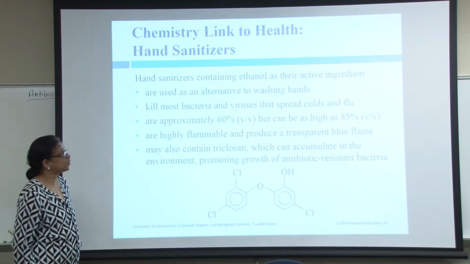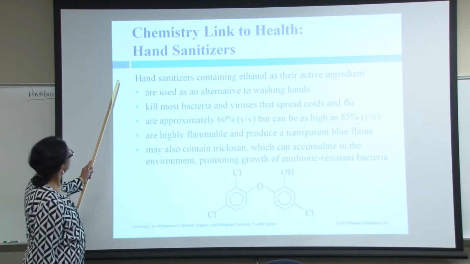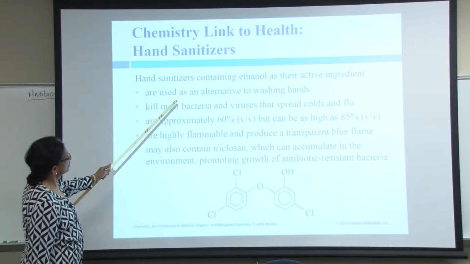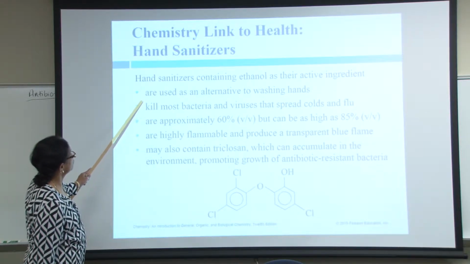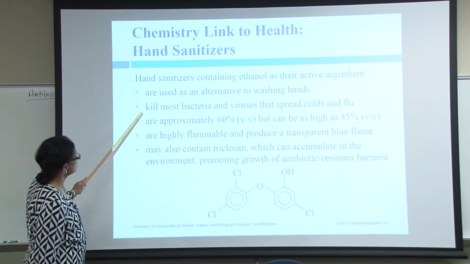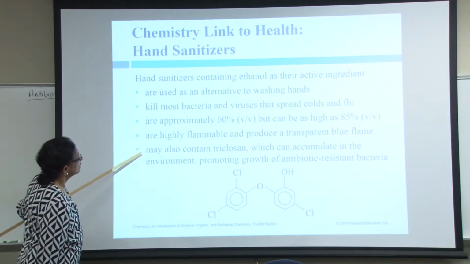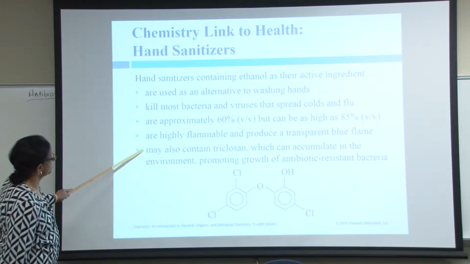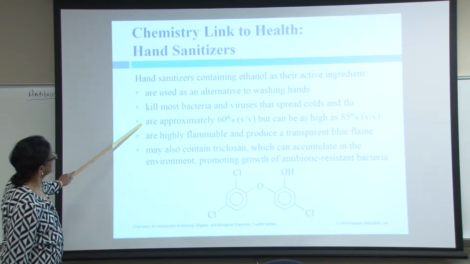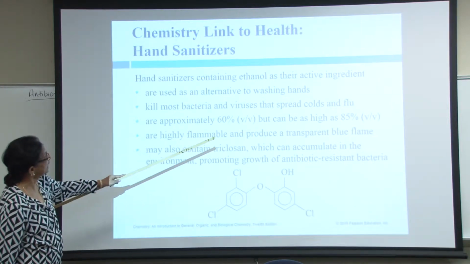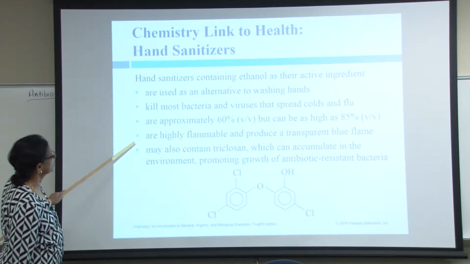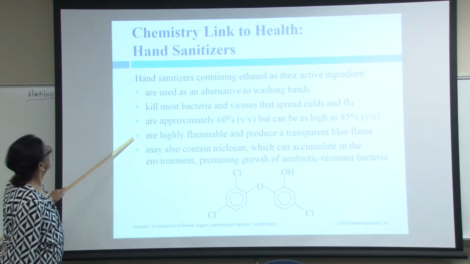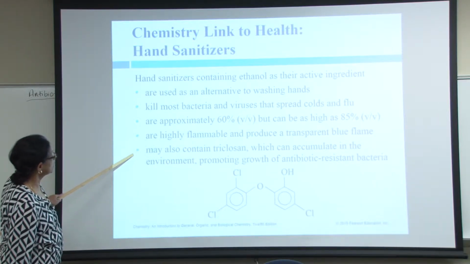Again, chemistry linked to daily life. We use ethanol, the active ingredient of hand sanitizers, at approximately 60% volume by volume, up to 85%. These are highly flammable and produce a transparent blue flame. They may also contain triclosan.